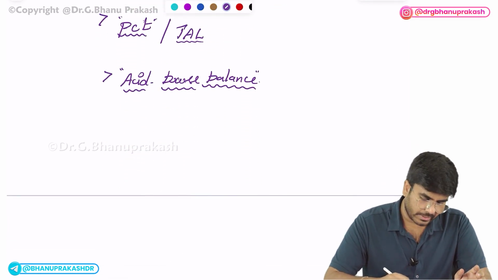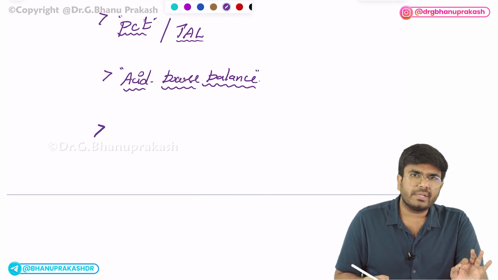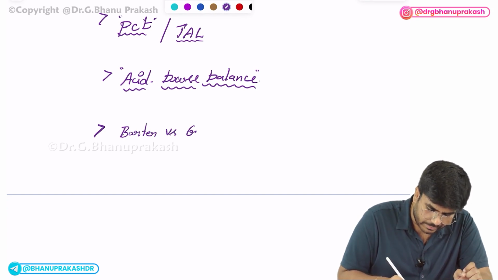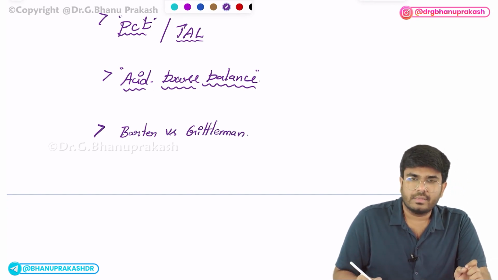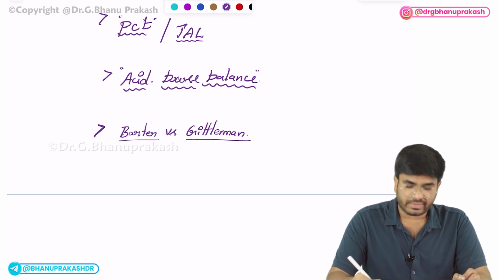Apart from this, it is always better to know the differences between Bartter and Gitelman. Bartter versus Gitelman. Where Bartter is having the problem, where Gitelman is having the problem.